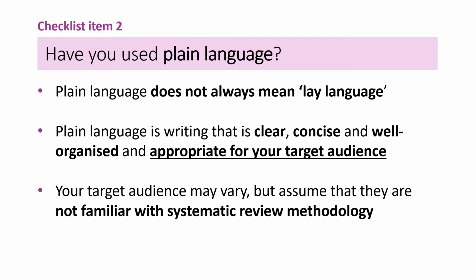The first checklist item is number 2 and emphasises the importance of using plain language when communicating. The use of plain language in dissemination products is widely recommended and does not always mean lay language. Plain language is writing that is clear, concise, well organised and follows other best practices appropriate to the subject or field and target audience. Plain language is not only helpful for patients and consumers, but for any person who is not an expert in systematic review methodology.